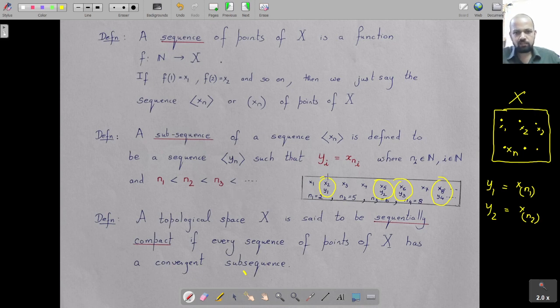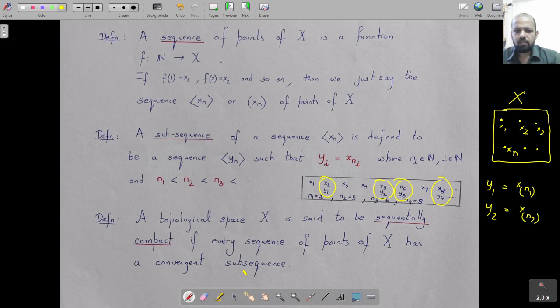I hope you understand what the notation yi is x_{ni} means. It means ni itself is a natural number, but ni is not i; n2 is not 2, n2 is something possibly bigger. Of course you could have the same sequence, in which case ni would be i, like you could take y1 as x1, y2 as x2, y3 as x3, and then x_{ni} would actually be xi, but that's a rare case. Usually many terms are missing from x when you take the sequence y. So that is what you call a subsequence.